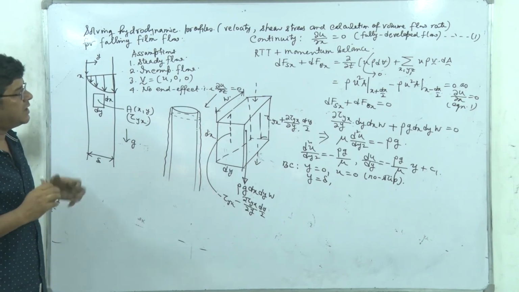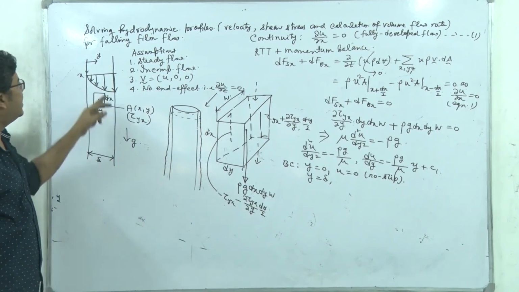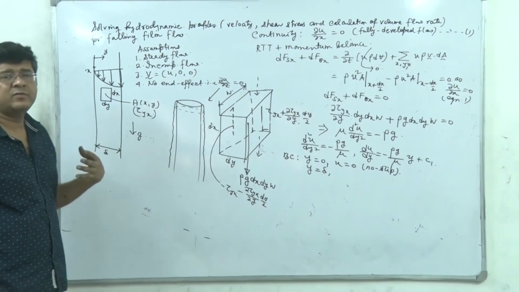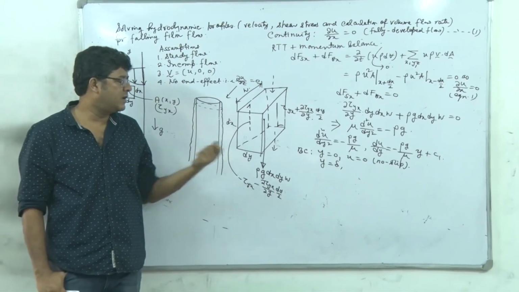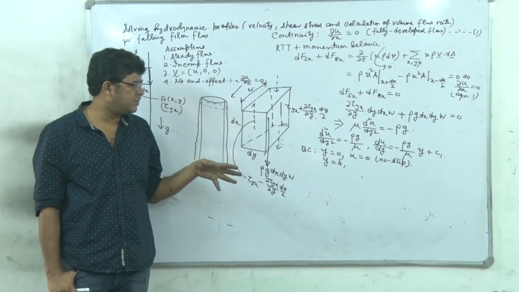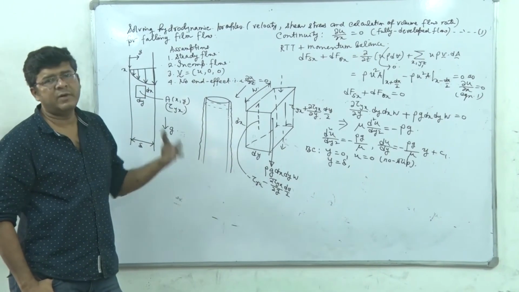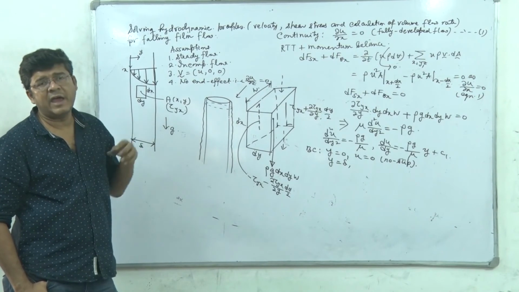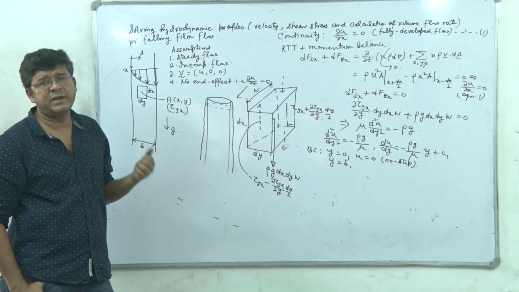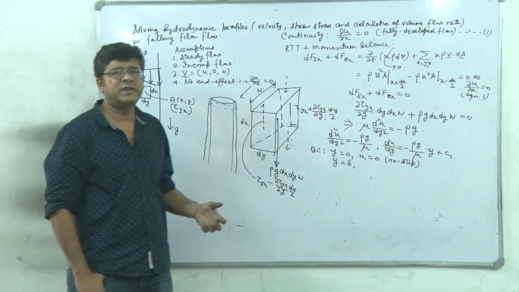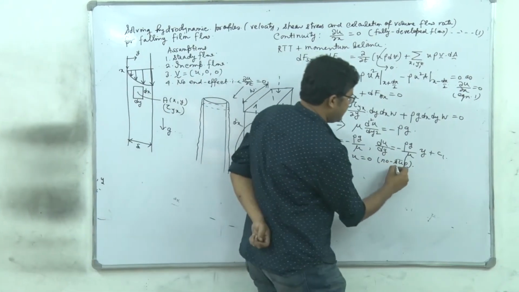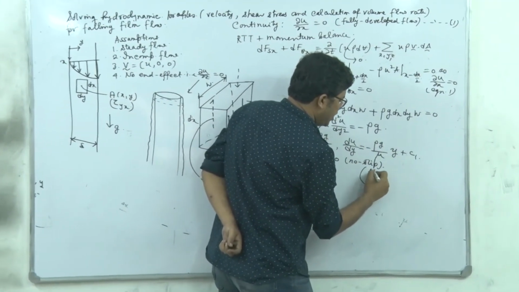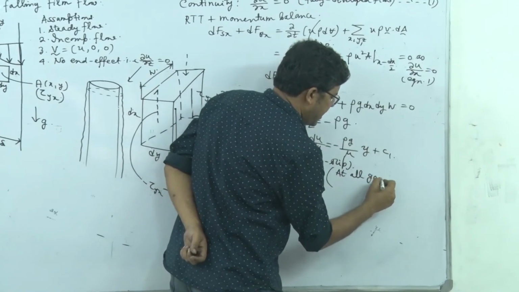So at y equal to delta, what will be the boundary condition? Basically, this is a generalization, or this is actually we have to fetch the idea from a general understanding that at all gas liquid interfaces the shear stress vanishes, right?